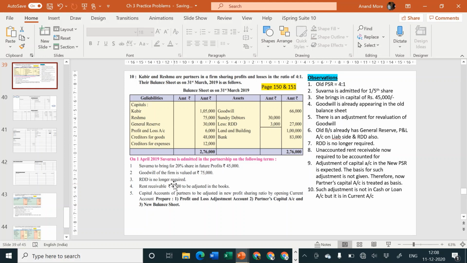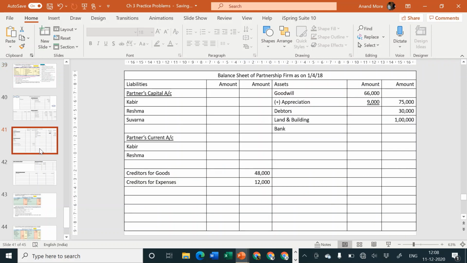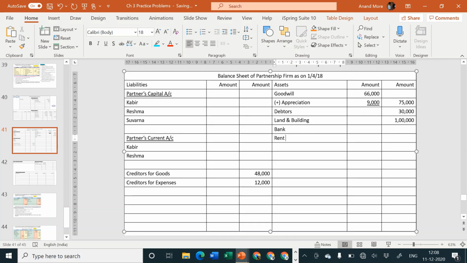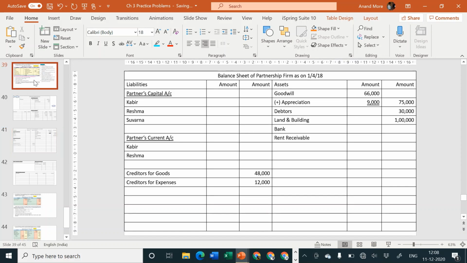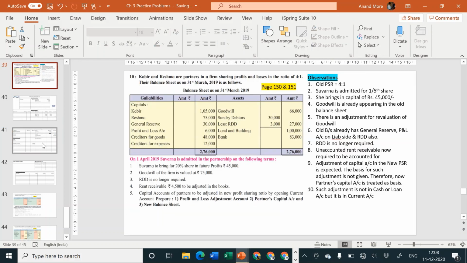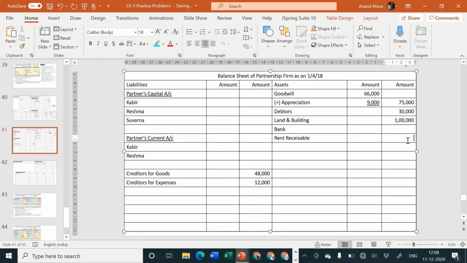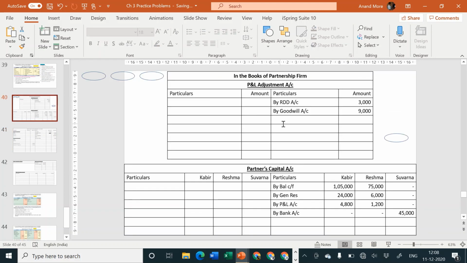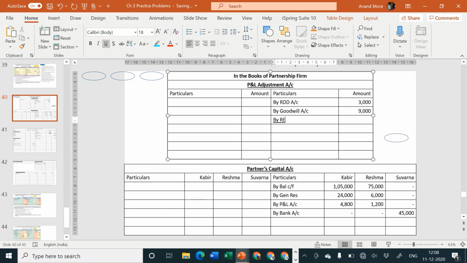RDD is no longer required. We have already cancelled it. We have already transferred it to revaluation account, more than sufficient. Rent receivable rupees 4,500 to be adjusted in books. Rent receivable, it is not yet received. Receivable is just like debtor. Debtor is coming on balance sheet asset side. So we'll write here rent receivable. The amount is how much? Rupees 4,500. So directly outer column 4,500. Second effect, revaluation account credit side by rent receivable.